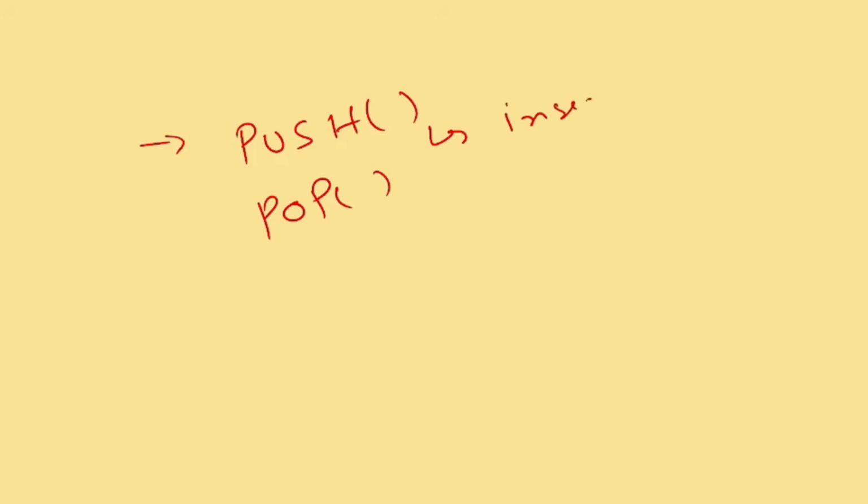Now the question is, what are the different operations which are going to be performed? As we discussed, there is one operation push and one operation is pop. So these are both functions which are there in Python which we can go with. So push is for, we are not saying insertion in case of stack. Remember this. These are the terminologies which are related to the stack. You don't have to say insertion. Whenever you are talking about stack in an interview or in your examination, they are not going to ask you insertion in a stack. They are going to use this term that is push. So push means it's always and always for insertion, and pop means it's always and always for remove, right?